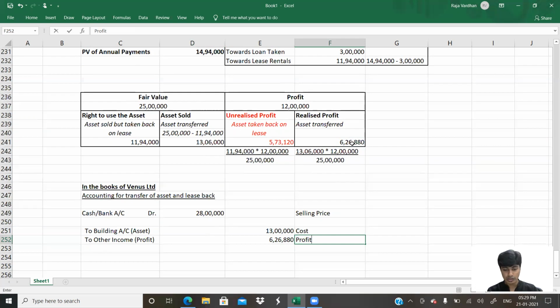Profit with respect to asset transfer. I hope this is becoming clear so far and has no confusion. Now, after you give this asset, you're taking the asset back on lease. When you take the asset back on lease, it will not be recognized as an asset. It will be recognized as right to use the asset.